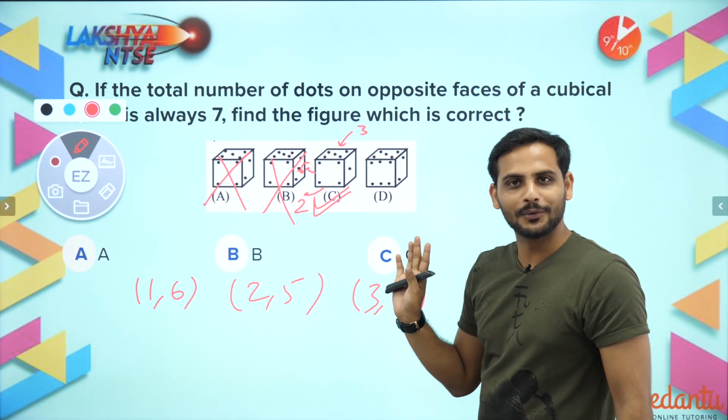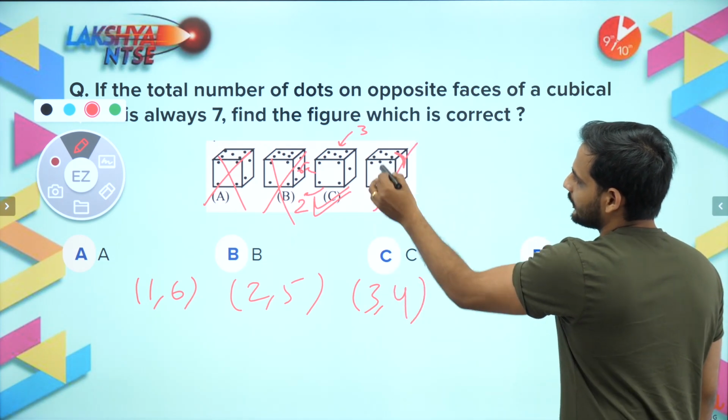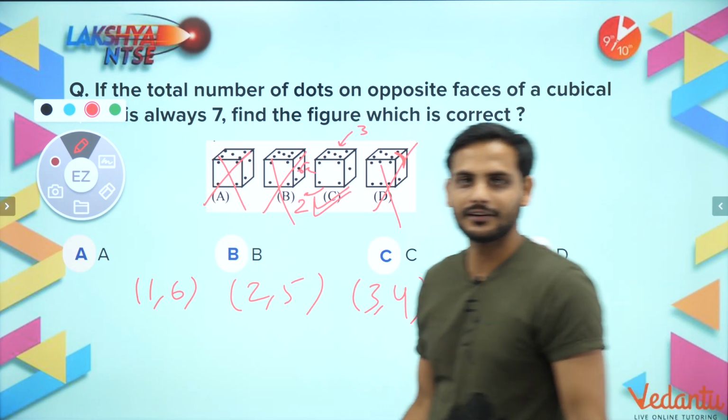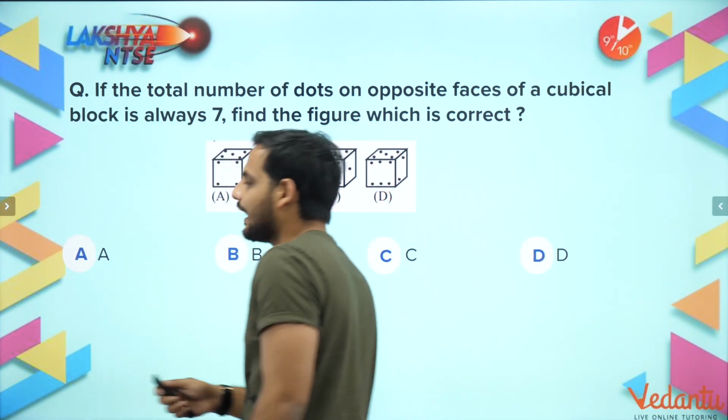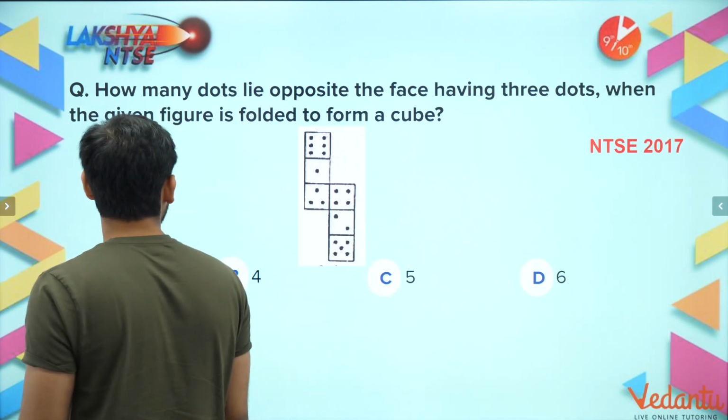So all the 3 opposite sides are correct. And why is the other wrong? Because 5 and 2 are adjacent. So option C is the correct answer. Most of the questions are involved around the opposite faces of the dice. Okay, let's move to the next question.